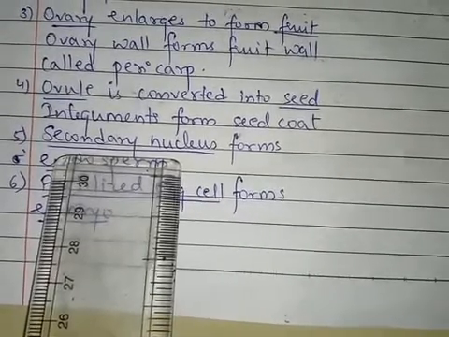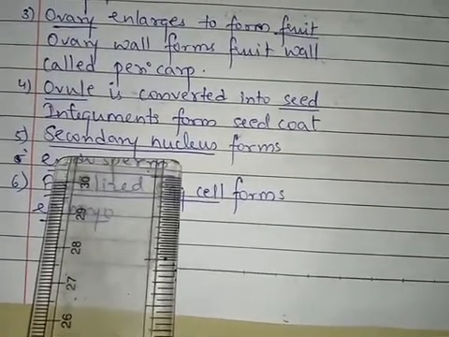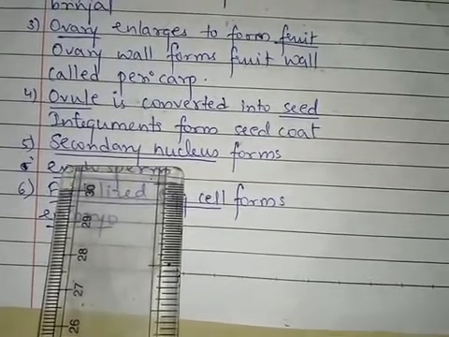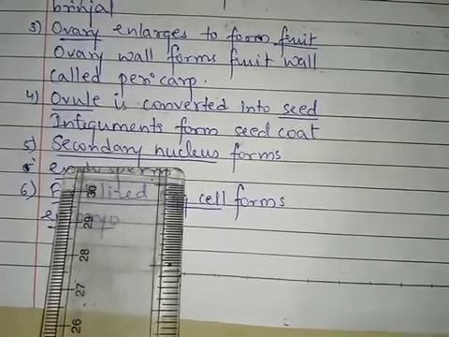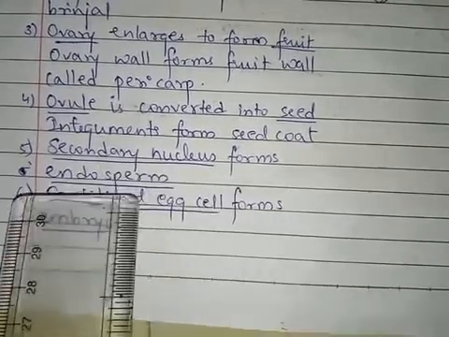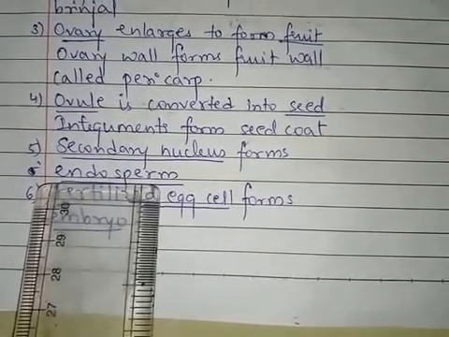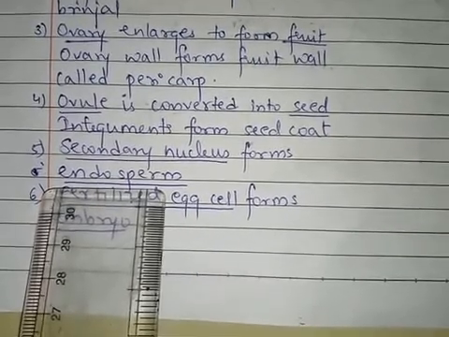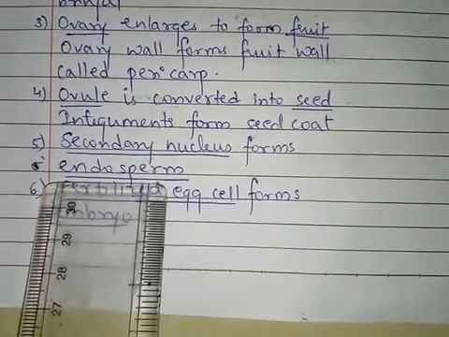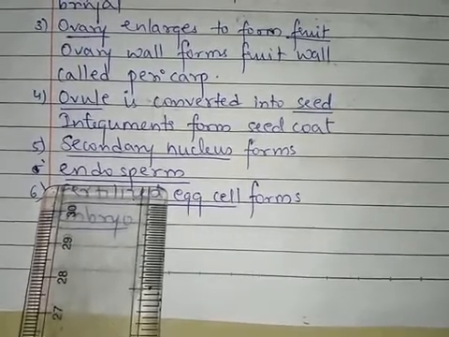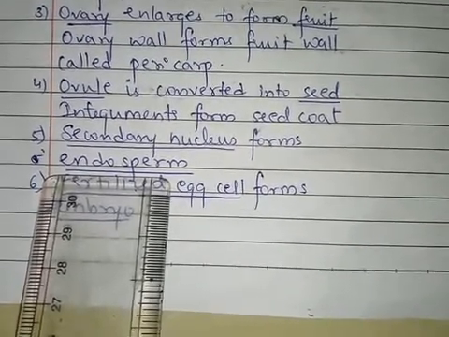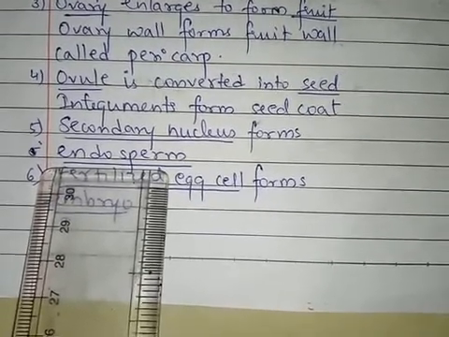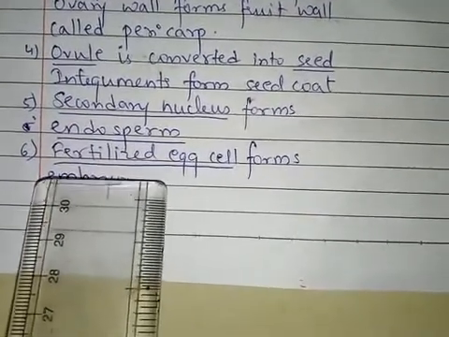Secondary nucleus. Remember, two polar nuclei fuse together to form the central cell. The central cell will fuse with the second male gamete and form the secondary nucleus. So this secondary nucleus forms the endosperm. What is endosperm? Endosperm is the stored food material inside the seed. Within the seed the endosperm is present as stored food, and when the seed germinates, it will use this endosperm and grow, right?